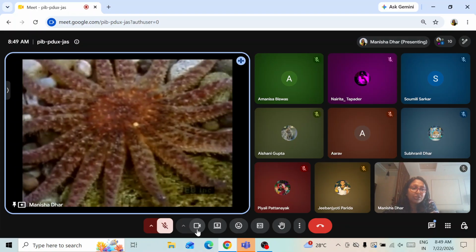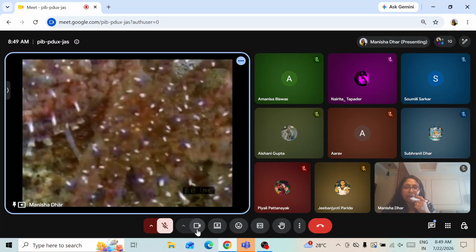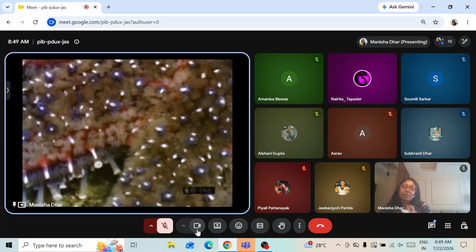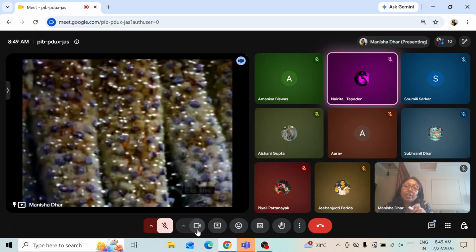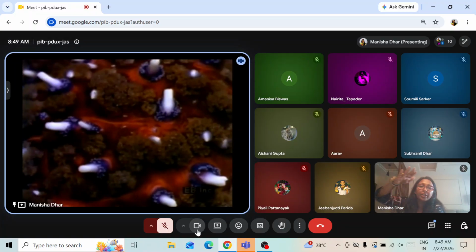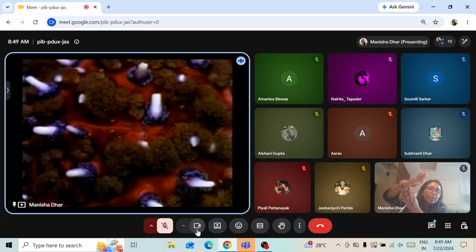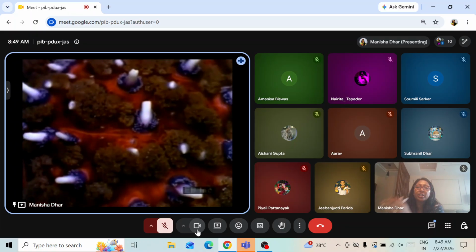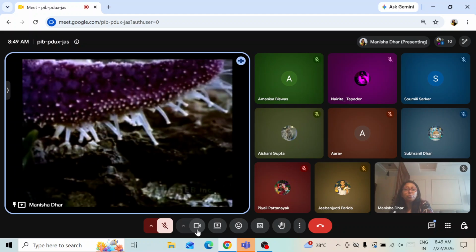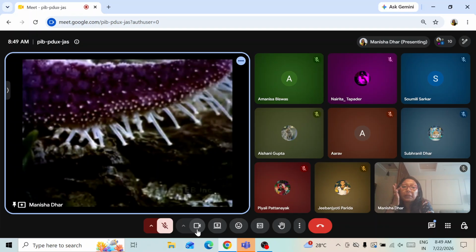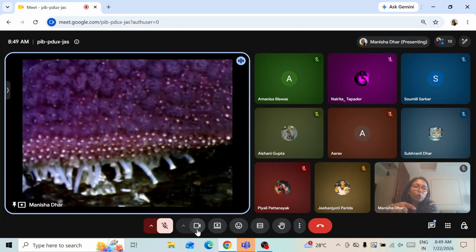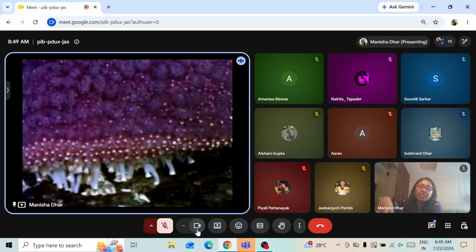Can you hear the sound? You can't hear. So just see these tube feet, the tube-like structures extending from the under surface of the arms. They project out and hold fast for locomotion. See this, so beautiful. Hundreds of these tube feet support their body.